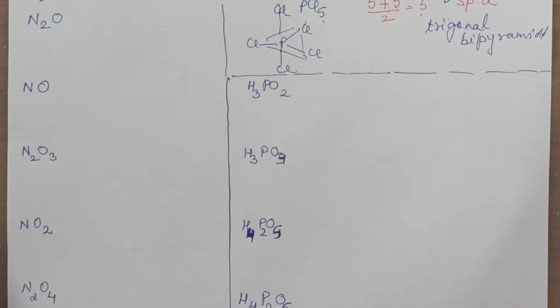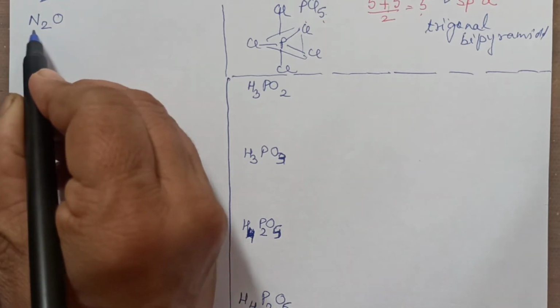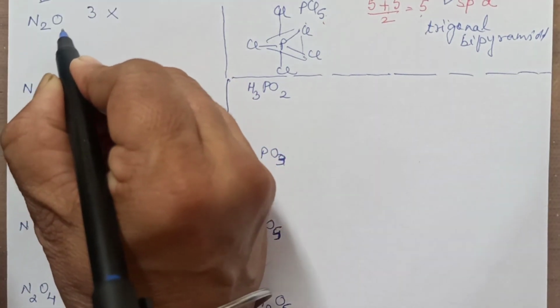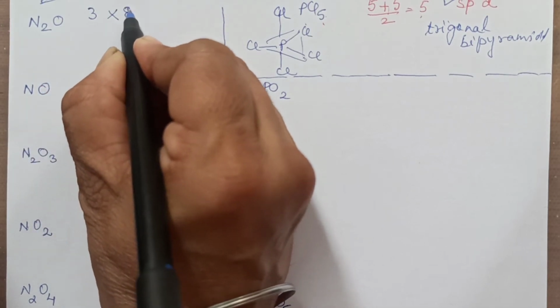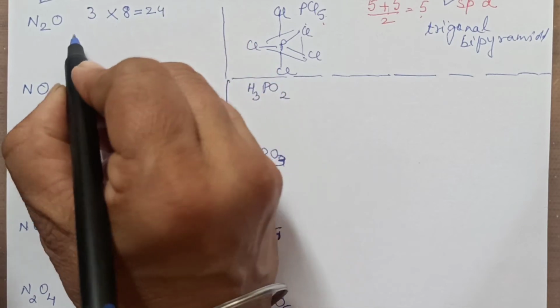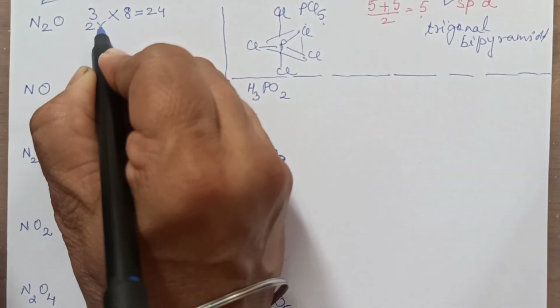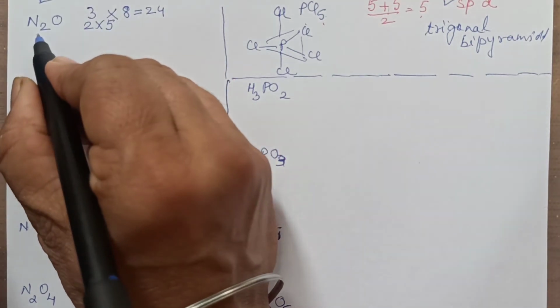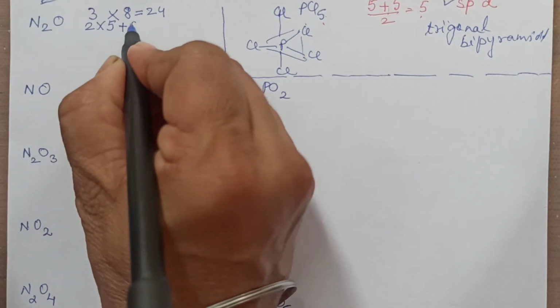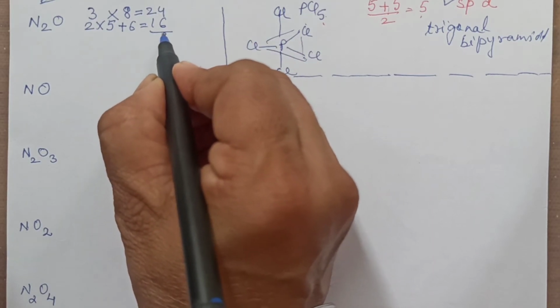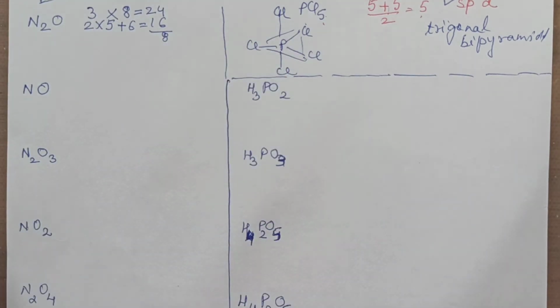Clear till here? Now children, to draw the structure of the oxides of nitrogen, please follow Lewis dot structures. How have we done it? There are 3 elements, 2 nitrogen and 1 oxygen. So you will write 3 into 8, because each element aims for getting octet configuration, that is 24. And how many electrons do they have in the valence shell? Nitrogen has 5, so 2 nitrogen atoms into 5 valence electrons on each nitrogen, plus oxygen has 6 valence electrons. So it comes out to be 16. Take out the difference of the 2, it comes out to be 8. 8 means you will have 4 bonds.